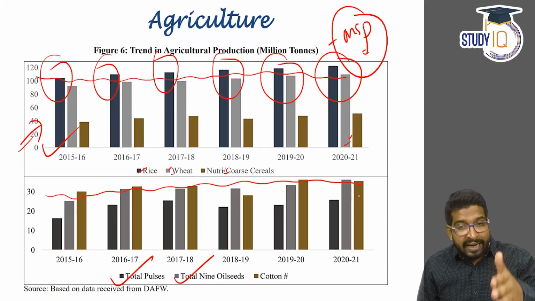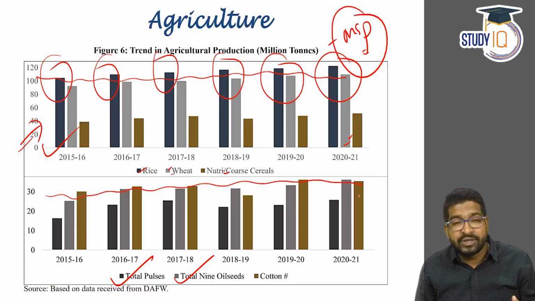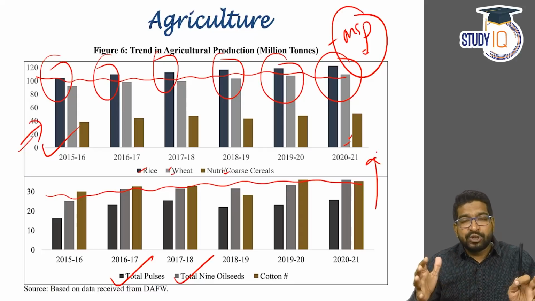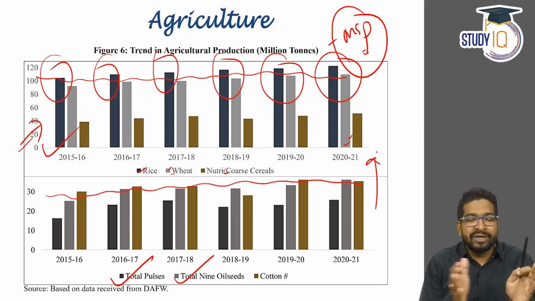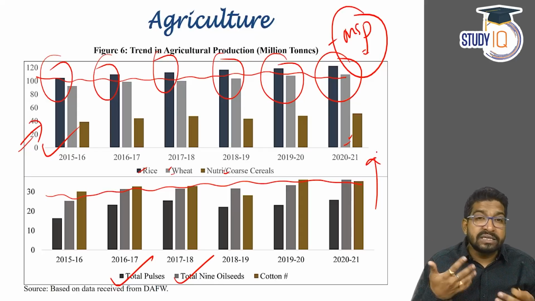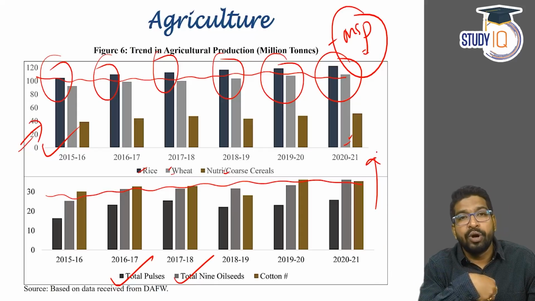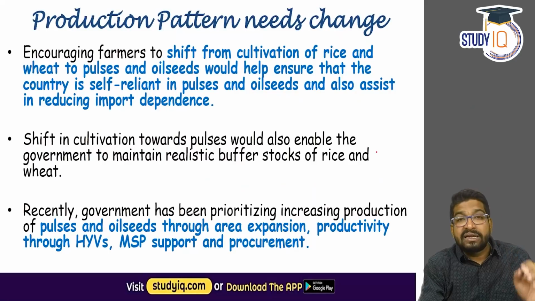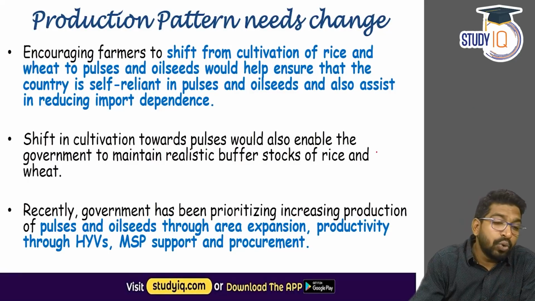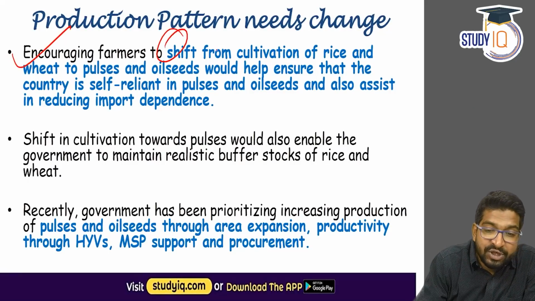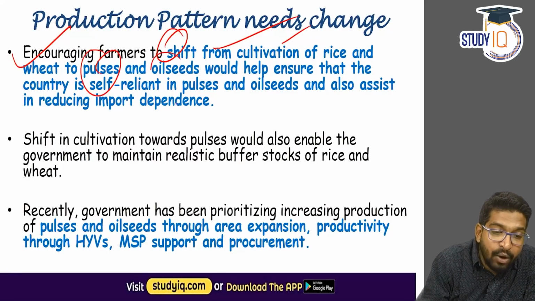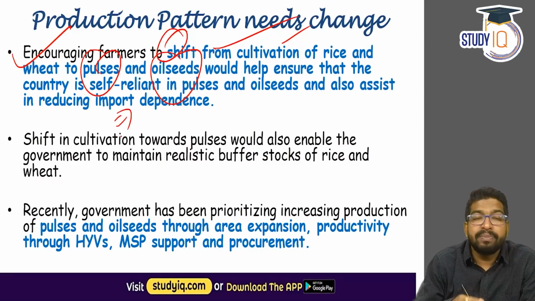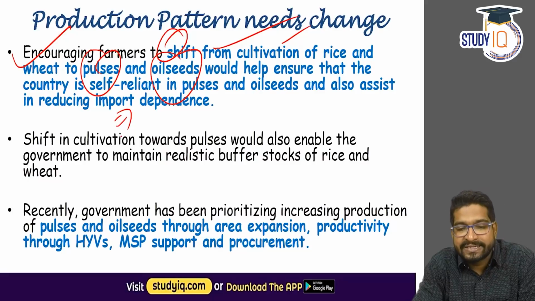In fact, the price of oil, from the last 2 years, has been quite high. Why? Because oilseed cultivation, or the land for oilseed cultivation, has been stagnant. The demand is continuously increasing. We have to import oil from other countries, right? And that is why the economic survey clearly observes that we need to encourage the farmers to shift cultivation from rice and wheat to pulses and oilseeds, so that we reduce our import dependence on pulses and oilseeds.